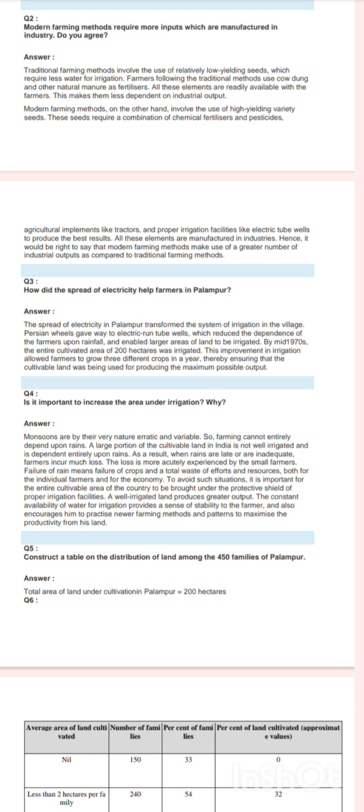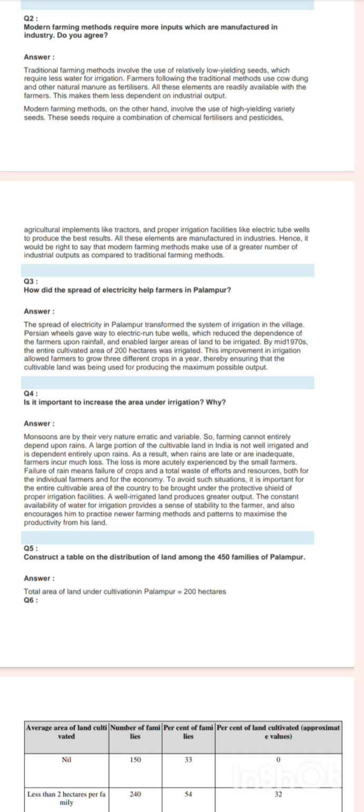By the mid-1970s, the entire cultivated area of 2,200 hectares was irrigated. This improvement in irrigation allowed farmers to grow three different crops in a year, thereby ensuring that the cultivable land was being used for producing the maximum possible output.